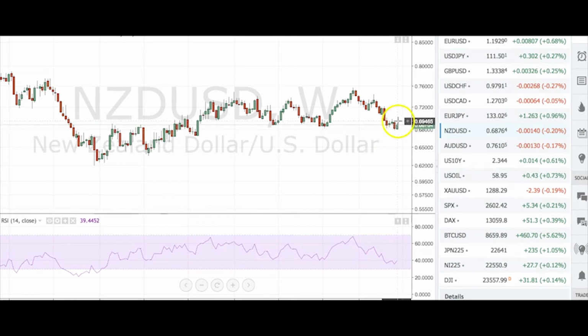69 is still very much the overhead resistance, and really the 70 is going to be the very big overhead resistance. But Kiwi is still the yield king in a land of blind men. The one-eyed man is king, and Kiwi is very much that way so far. We'll see if there's any political news coming out, if the new Labour government is having any sort of impact.